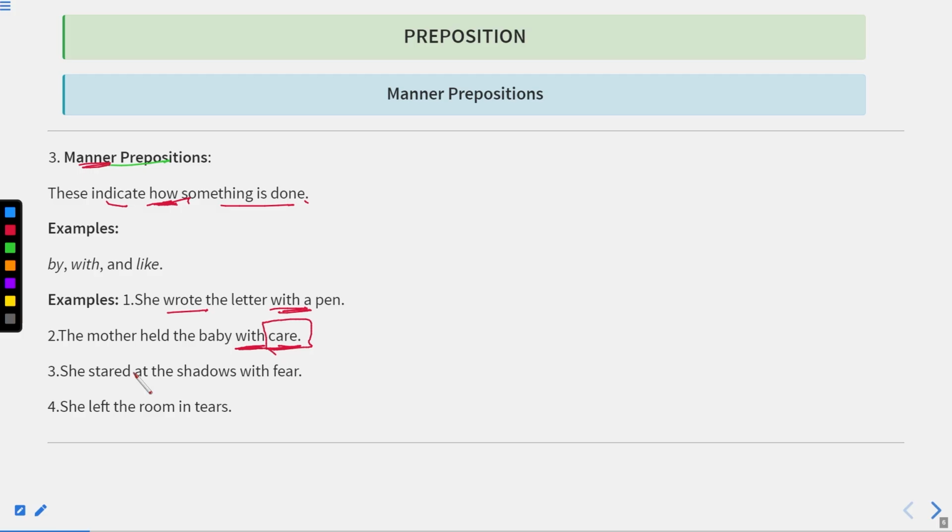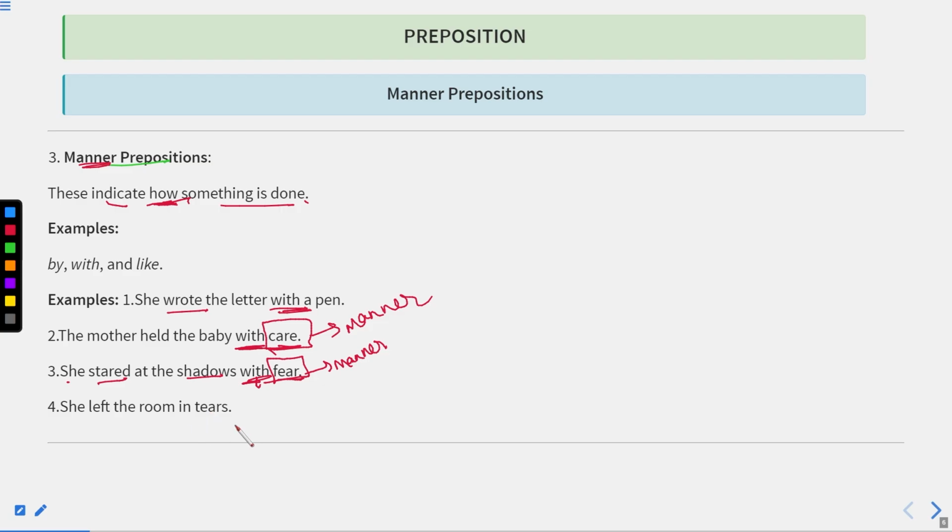She stared at the shadows with fear. Stared means looking continuously in fear. So what was her manner of staring at the shadows? That was with fear. So with is a preposition which is showing the manner, that is fear. So this is the manner over here, and the fear is also a manner.